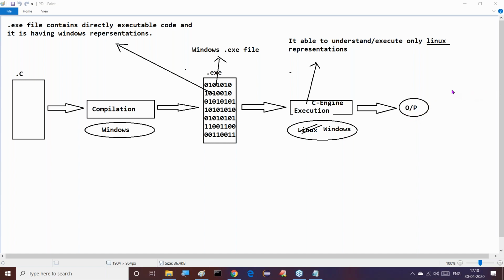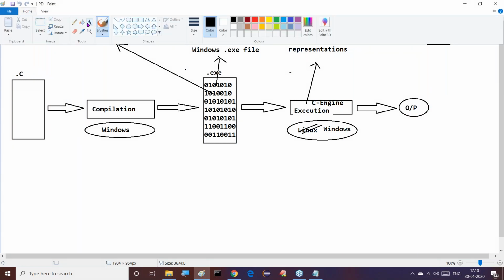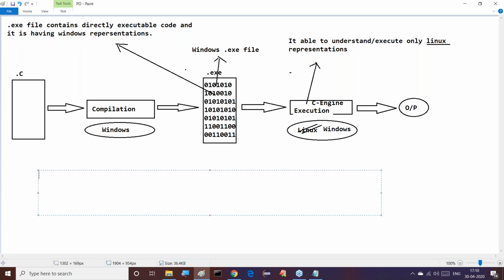Right, sir. Good. Now, the conclusion here is that we are unable to execute the same program on multiple operating systems.